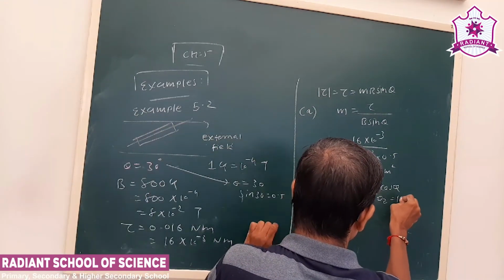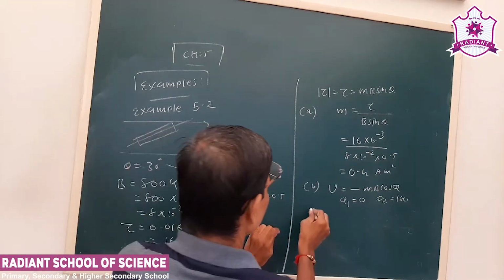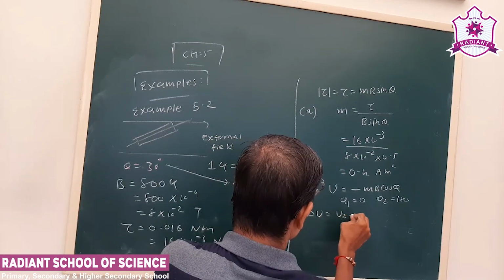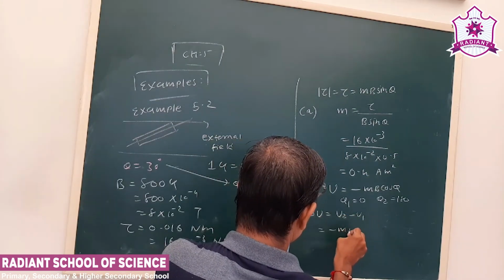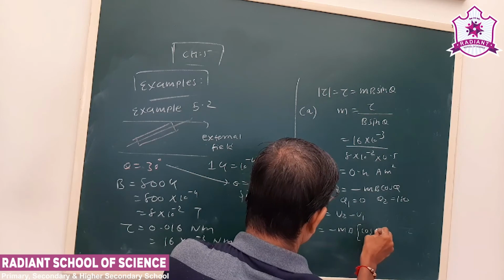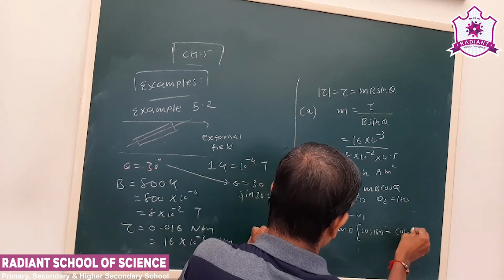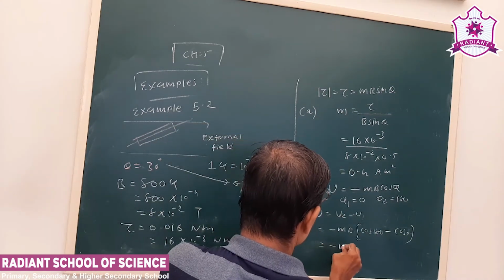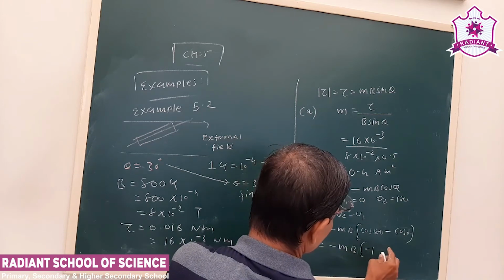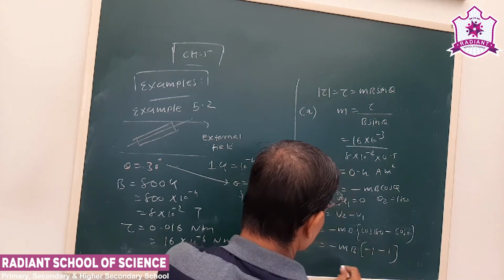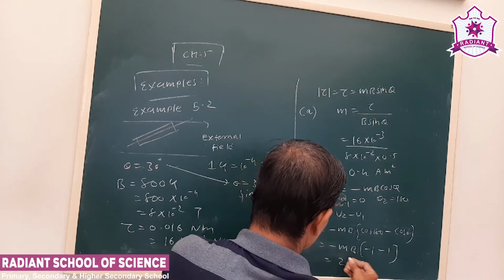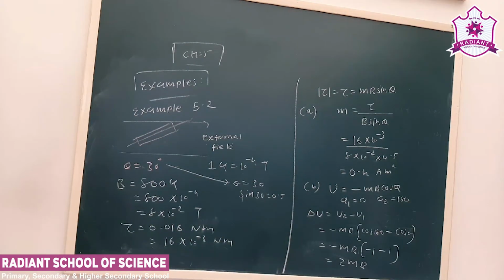Theta 2 is 180. Okay, so delta U is U2 minus U1, that is minus mB cos 180 minus cos 0. Cos 180 is minus 1, cos 0 is 1. See, the change in potential energy will be 2mB.